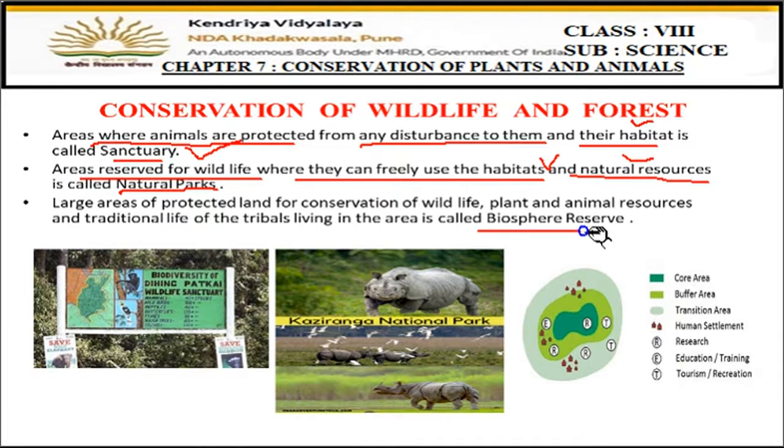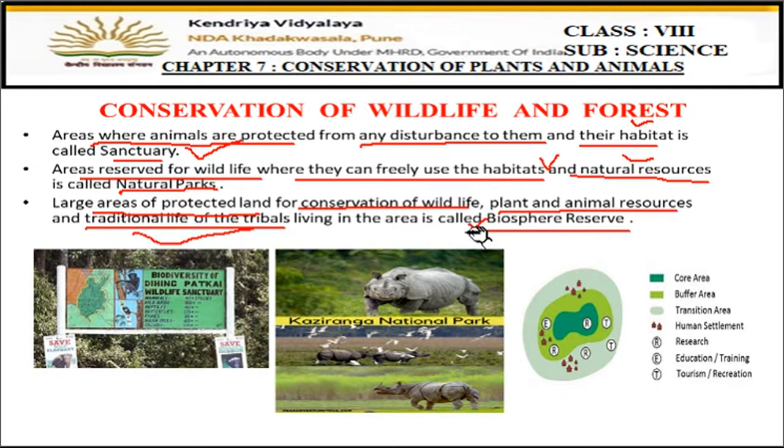Then next one is biosphere reserves. Okay, so three categories we have: sanctuaries, national parks, and biosphere reserves. So the large areas of protected land for conservation of wildlife, plant and animal resources, and plus traditional life of the tribals. So in the biosphere reserves, everything which comes under that area is conserved, whether plants living in that area, animals living in that area, or the tribal people. If some tribal people are living in those areas, they are also conserved at that place. So such places are called biosphere reserves.